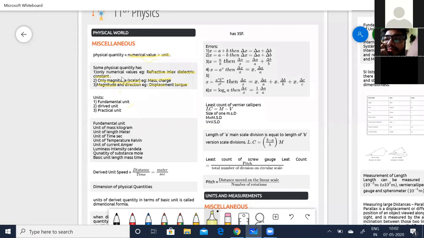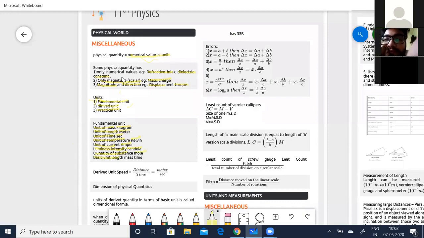Next, units. When we talk about units, we come across fundamental units, derived units, and practical units. Now, what are fundamental units? Unit of mass is kilogram. Unit of length is meter. Unit of time is seconds. Unit of temperature is Kelvin. Unit of current is ampere. Luminous intensity is candela. Quantity of substance is mole.